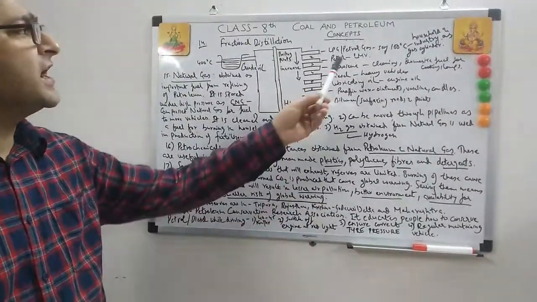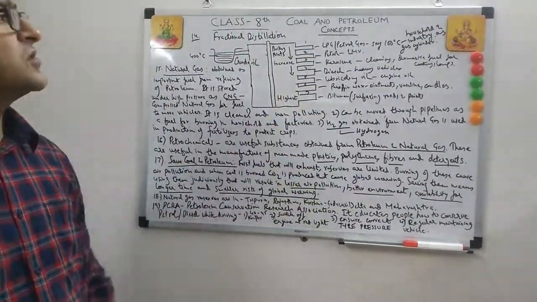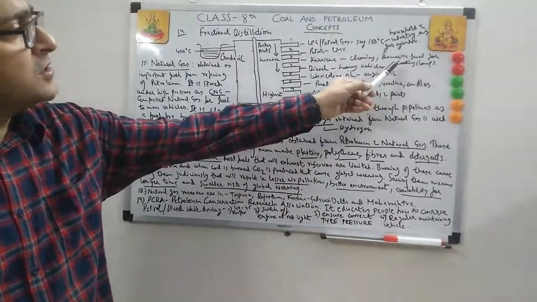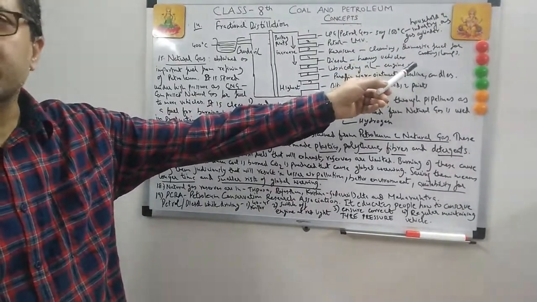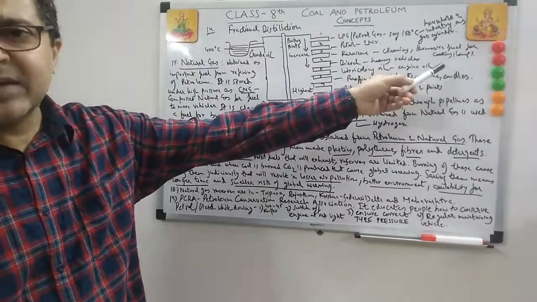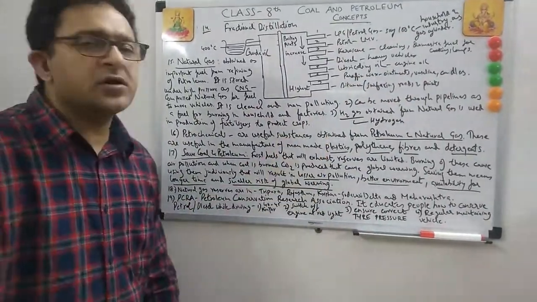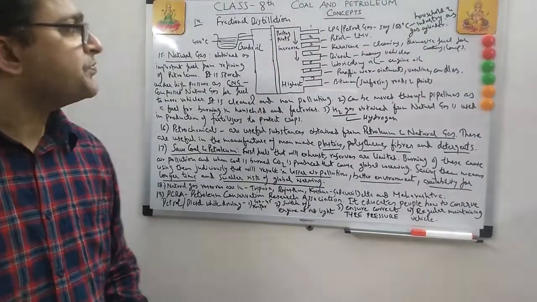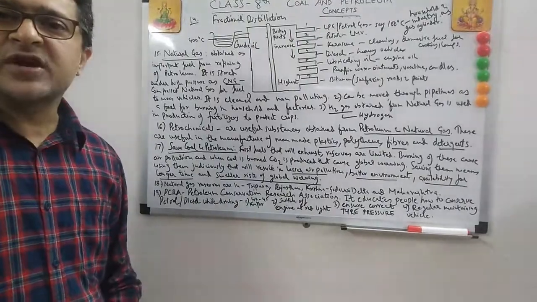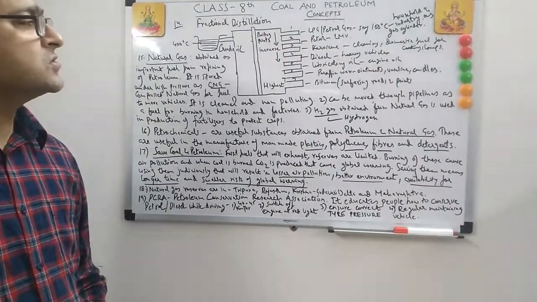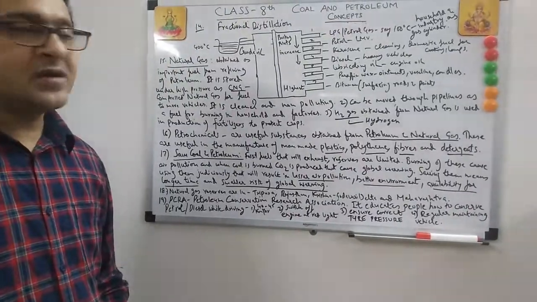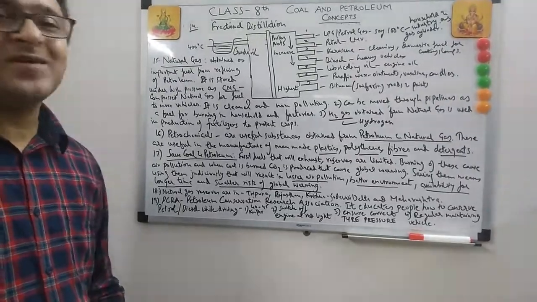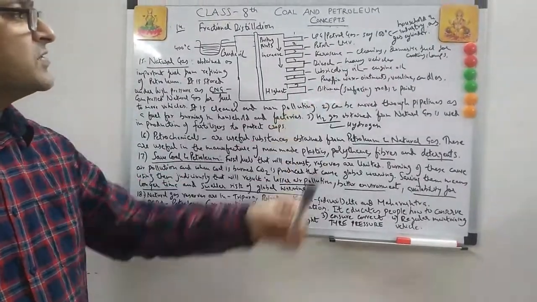Then we have petrol for light motor vehicles. Then we have kerosene. Kerosene can be used for cleaning and for domestic fuel. It is used in villages in stoves and also in lamps for light, and in your household you must have seen your mother using kerosene to clean the floor. Diesel is used in trucks and heavy vehicles, but it's very polluting and diesel engines are very noisy. So there are certainly some disadvantages as well, but yes, it is used in heavy vehicles.